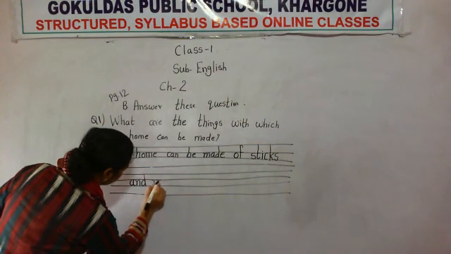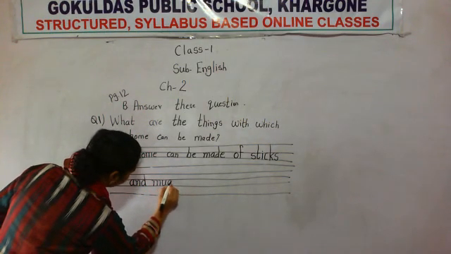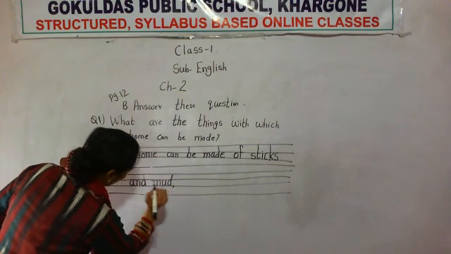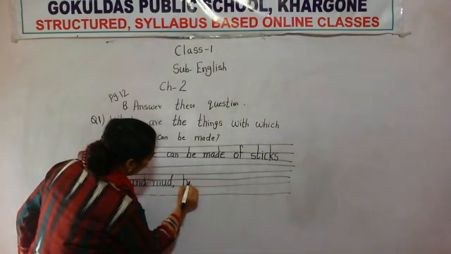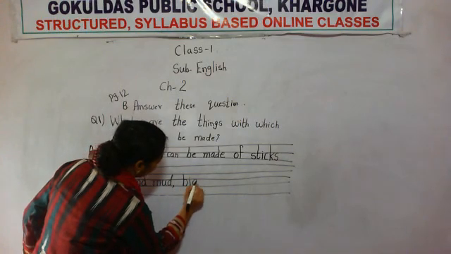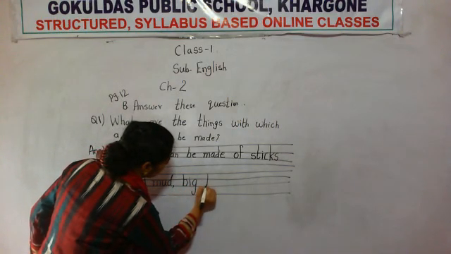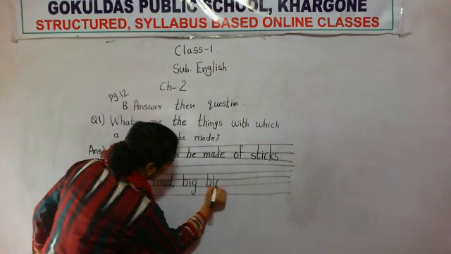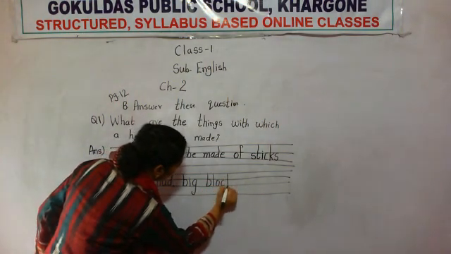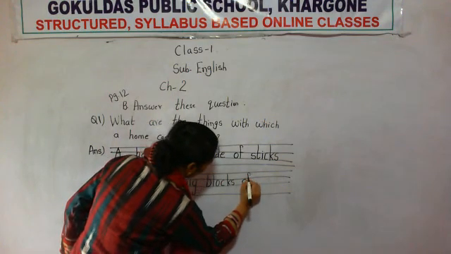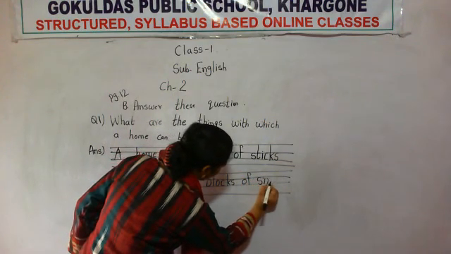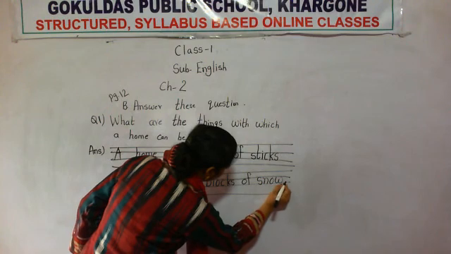A kacha house is made up of sticks and mud, comma, big blocks of snow, B-I-G, big, B-L-O-C-K-S, blocks of snow, S-N-O-W, full stop.